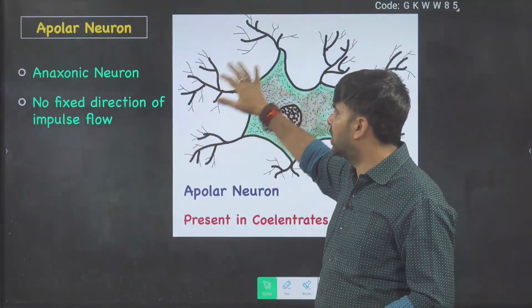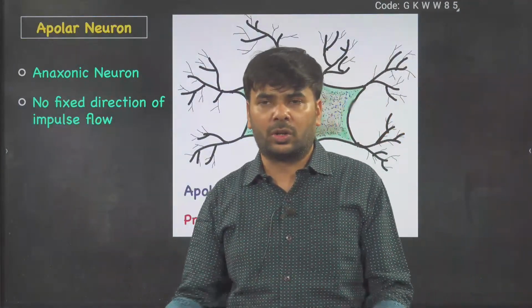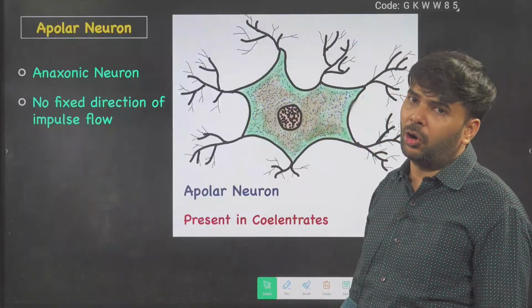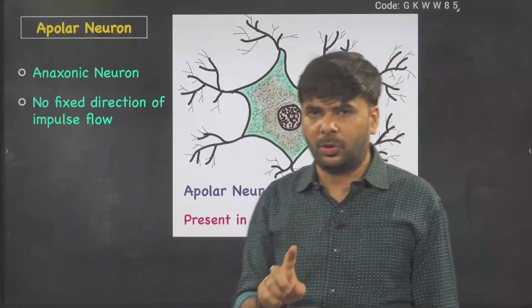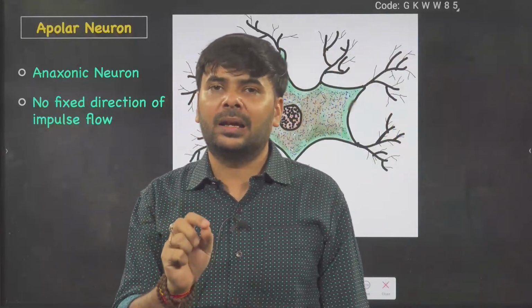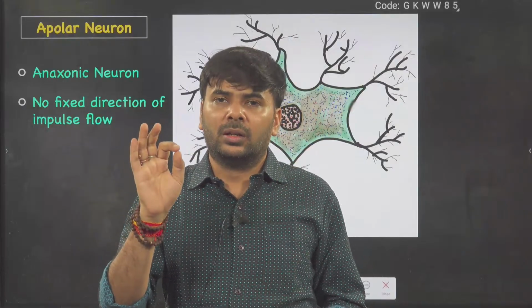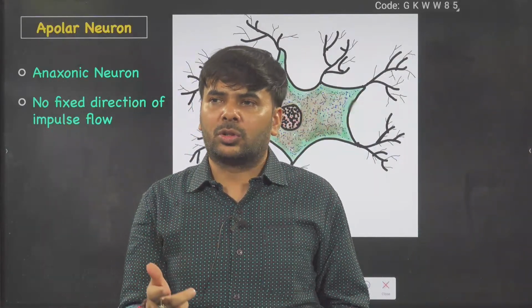Okay, come to this. This type of neuron is called an axonic neuron. No axon. You see, axon absent. Axon absent, so it is called unipolar or, sorry, not unipolar, apolar or non-polar neuron. Apolar or non-polar or anaxonic neuron. Anaxonic means no axon. Okay, no polarity, that's why called non-polar. And it is also called the apolar.